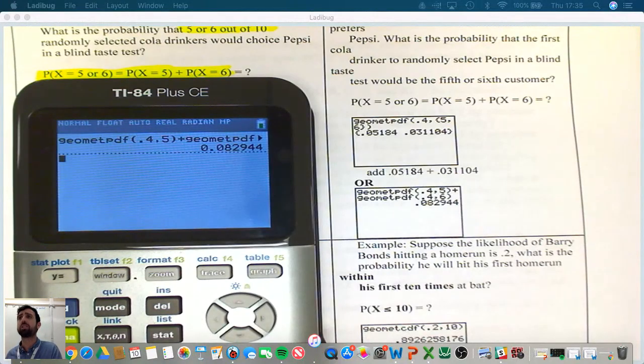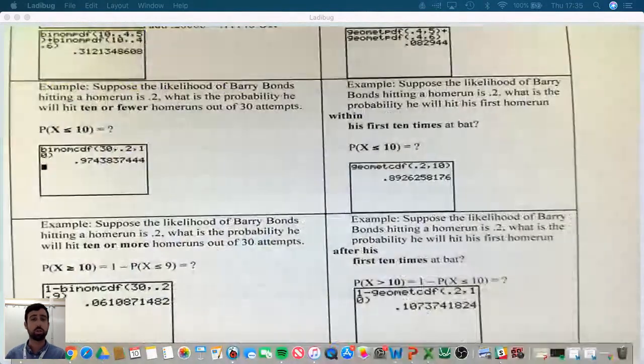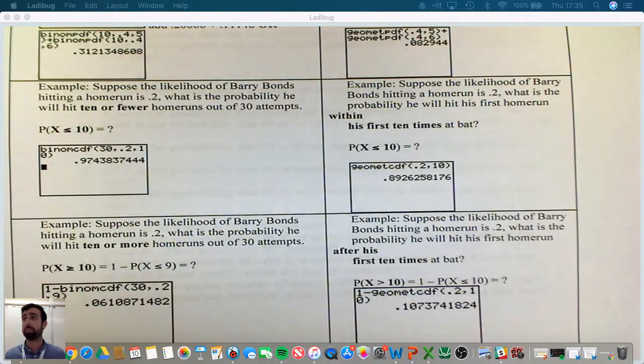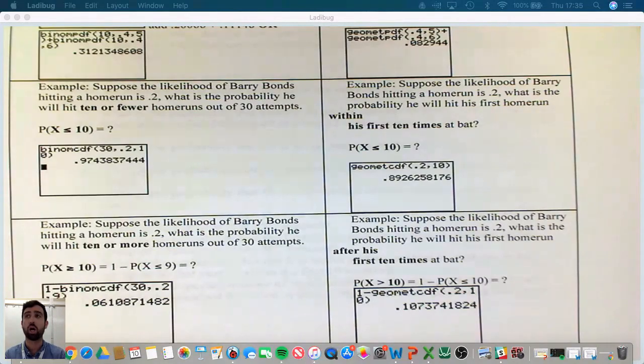Let's take a look to see how CDF would work. So here's a question you might run into that has CDF involved. So remember, CDF is cumulative. So it's that probability and everything below it added up. Example, suppose the likelihood of Barry Bonds hitting a home run is 0.2. What is the probability he will hit 10 or fewer, that's key, home runs out of 30 attempts?